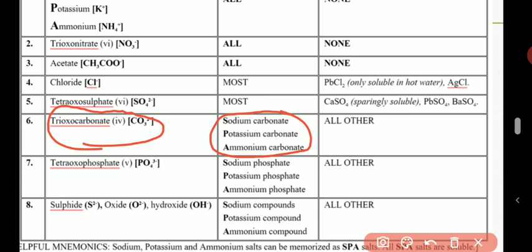Only the spar salt is soluble. Is that not easy? If the salt is a carbonate salt, it cannot dissolve, except you now see that there's sodium there. All sodium salts are soluble, so you get that. So all carbonate salts are insoluble, except those that are spar salts. So you get it like that.